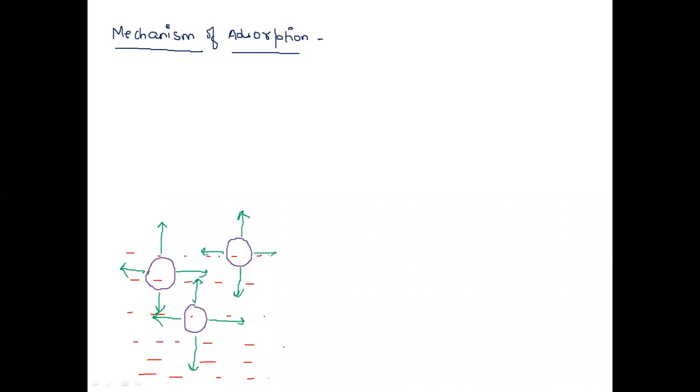This particle will therefore attract particles from the surroundings in order to maintain equilibrium, in order to balance the force acting on it. I hope you all have recalled the concept of surface tension.